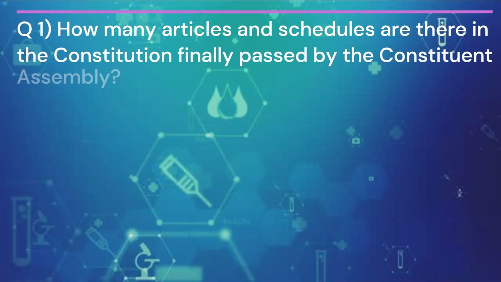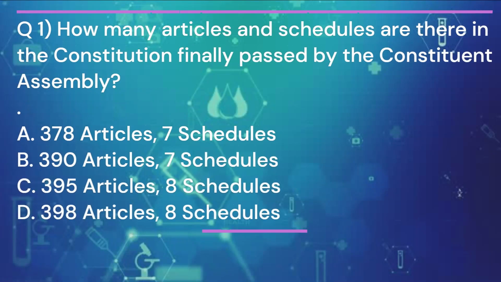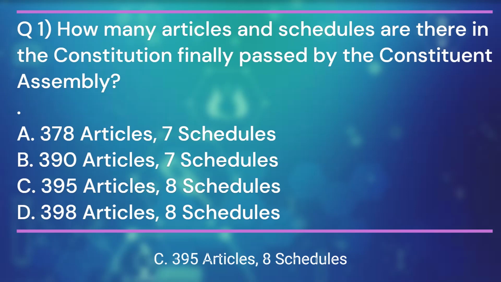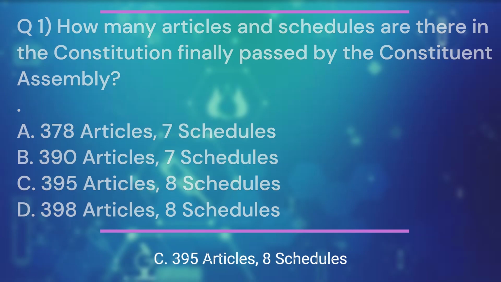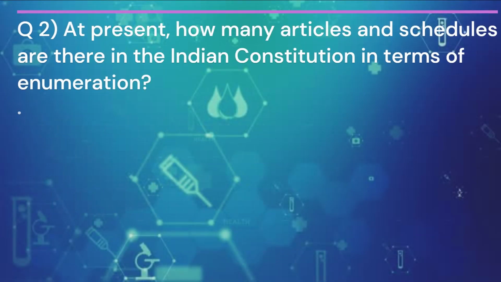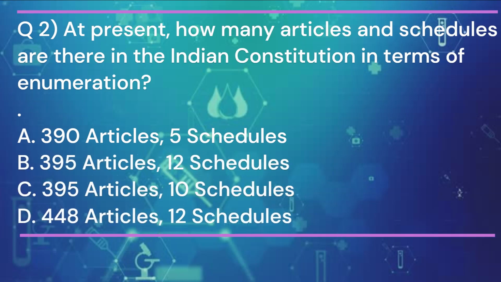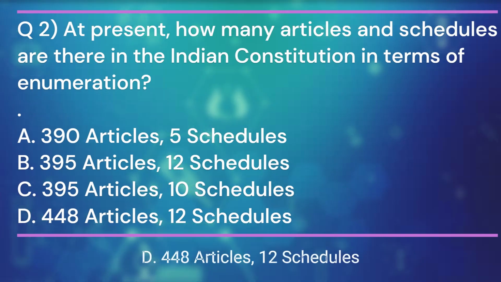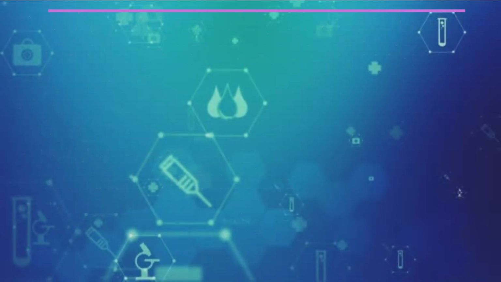Question 1. How many articles and schedules are there in the Constitution, finally passed by the Constituent Assembly? And the answer is C. 395 articles, 8 schedules. Question 2. At present, how many articles and schedules are there in the Indian Constitution in terms of enumeration? And the answer is D. 448 articles, 12 schedules.